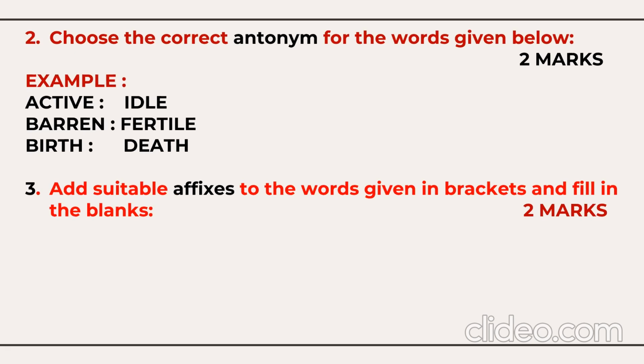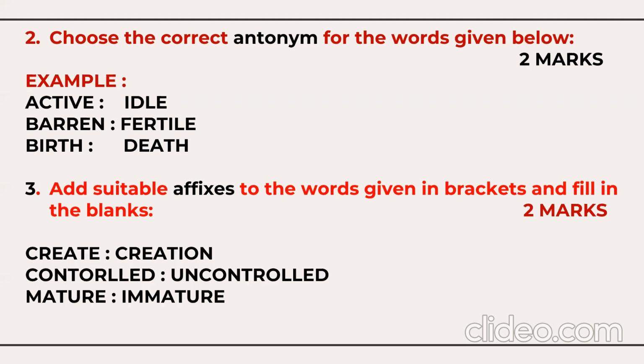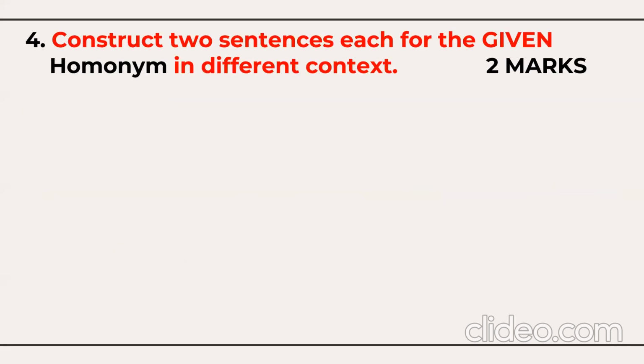Then you need to add the suitable prefix or suffix to the given word. 2 words will be given. You need to add a prefix or suffix. They are called affixes. For example, create, the suffix here is ion, creation. Control, we have to add a prefix here, uncontrolled. Similarly, immature, im is the prefix. So like this, you have to add a prefix or suffix to the given words. 2 words will be given. So now we are moving to the next question.